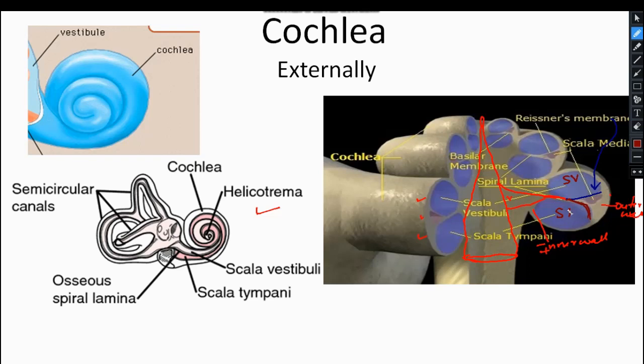Write it down as ST, scala tympani. Clear?